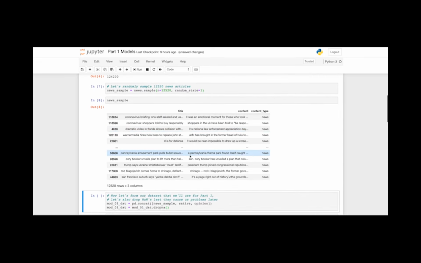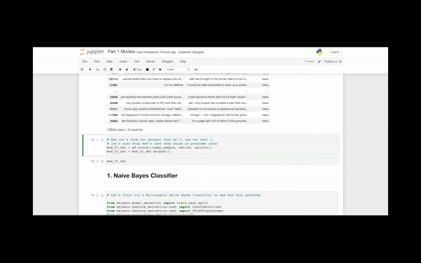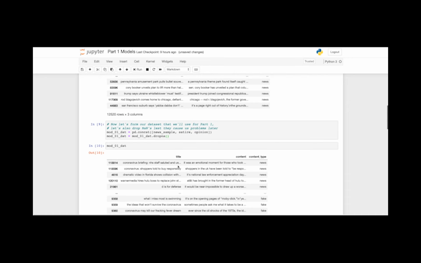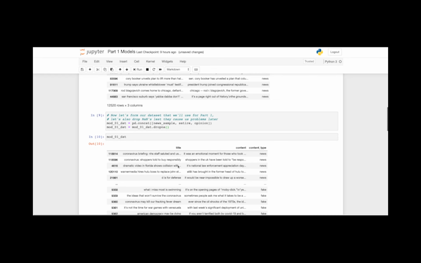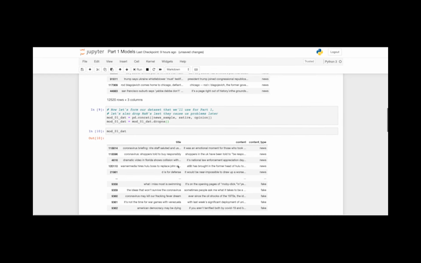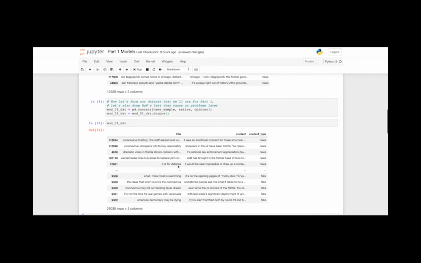With the understanding that unbalanced data isn't exactly a guarantee to negatively affect our results, we thought we should at least start off by balancing our data set. So for part 1, we're going to take around 12,000 of the real news articles and 12,000 fake news articles and create a balanced data set.